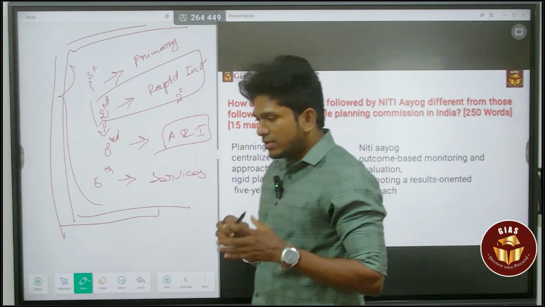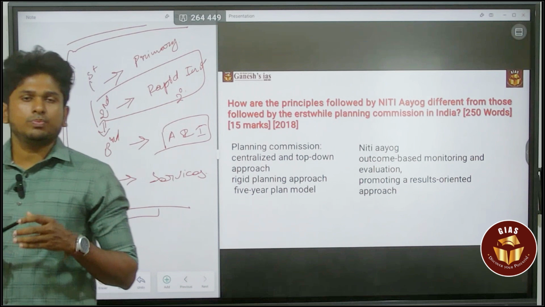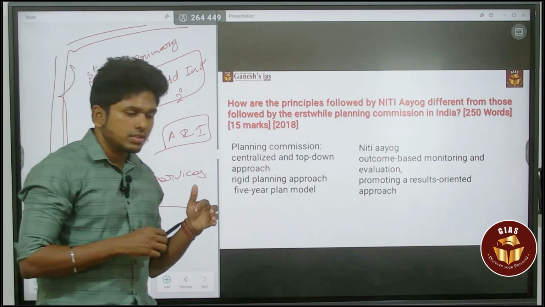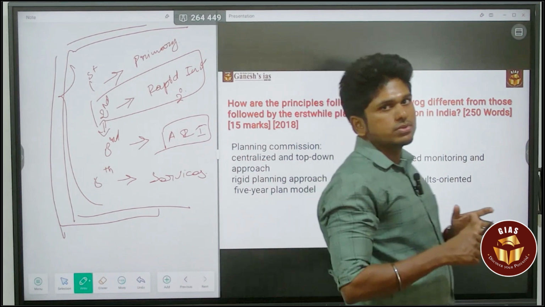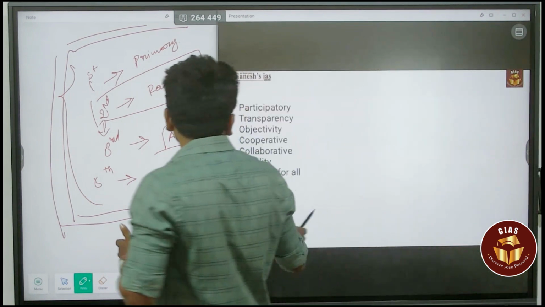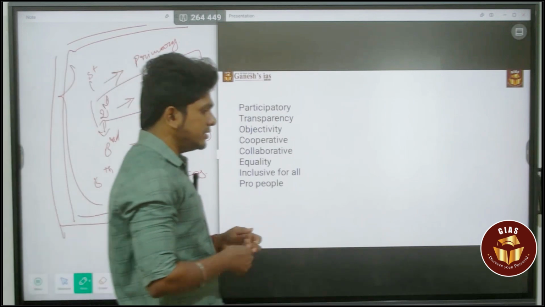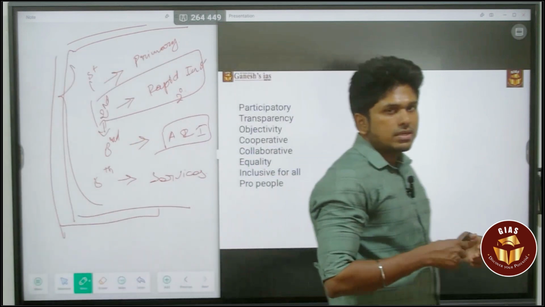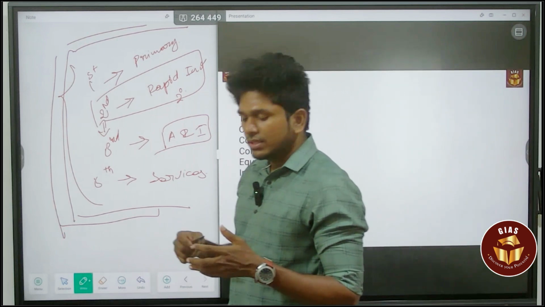So they make plans based on evidence, on why they are going to make them. The decision making is based on factual data. So they have objectives. Other than that, collaboration, equality, inclusivity. These are the major principles followed by the Niti Aayog.